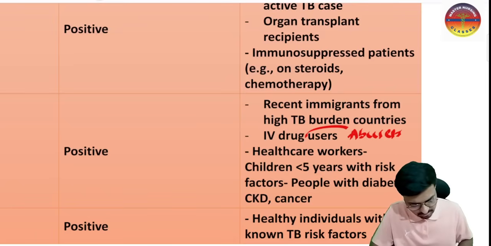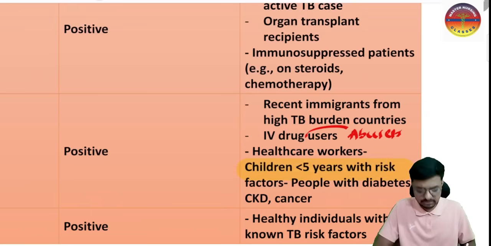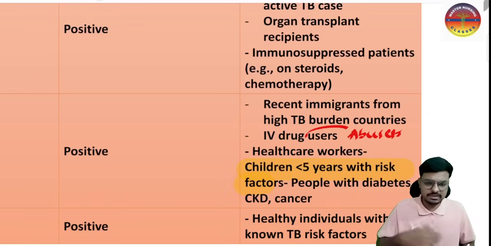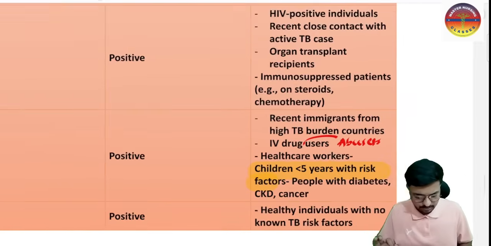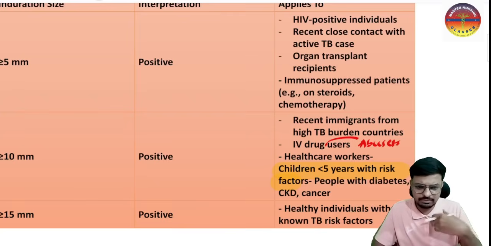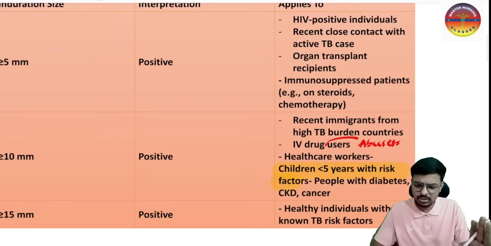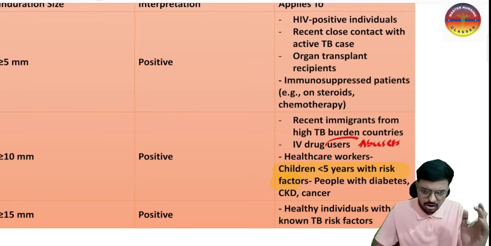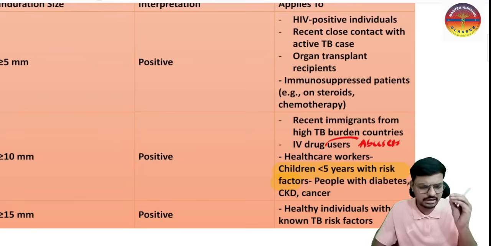Okay, so children less than 5 years with risk factors like diabetes, CKD, and cancer. These children we are going to consider as positive in this particular situation. So please keep in mind, directly or indirectly, every healthcare worker, even me, you, everyone is exposed to tuberculosis. We are not suffering with TB because our immunity is good. So even when you become a nursing officer, I keep telling you one thing: don't go to hospital clinical work without having a sufficient breakfast and good health and good immunity.